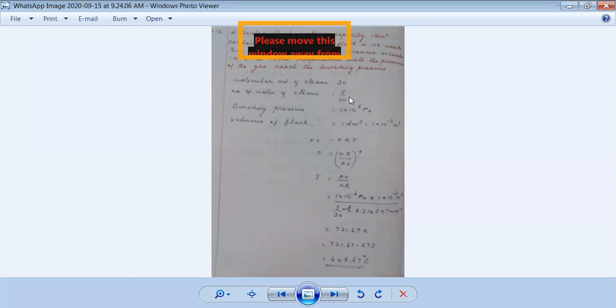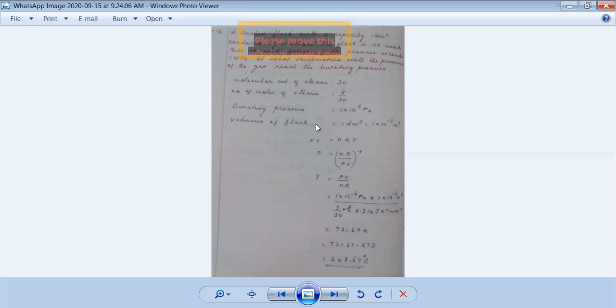Actually, I have not done the simplification because as a fraction itself, I can substitute in the problem and I can do all the calculations at once. So what is the bursting pressure? It is 1 into 10 power 6 Pascal, because we are going to substitute in terms of Pascal, and what is given in the problem is megapascal. Mega means 10 power 6.